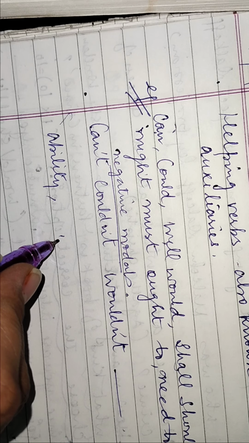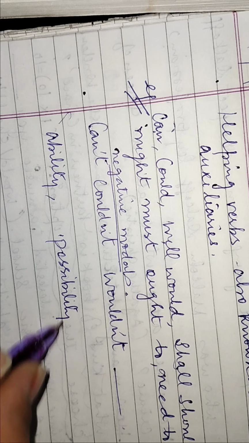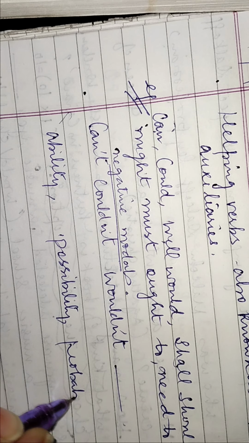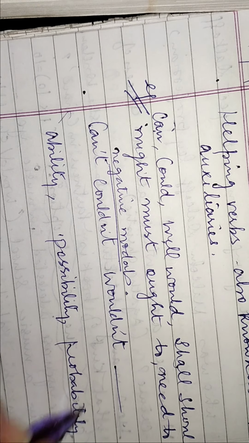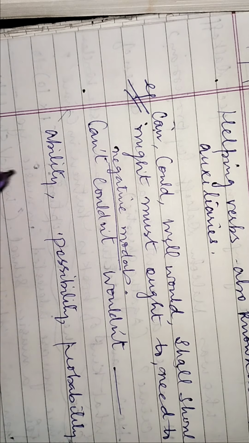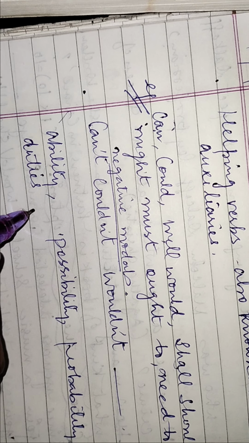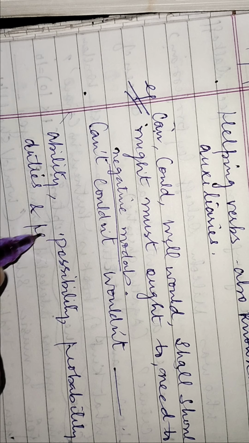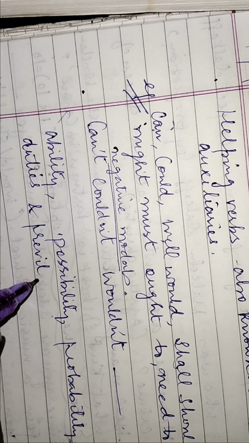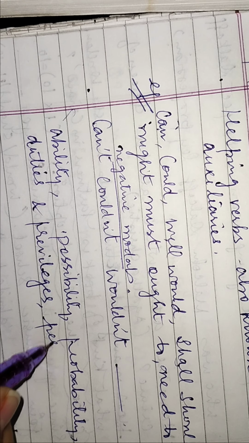Like they show ability, possibility, probability, necessity, duties, obligation, duties and privileges, permission, if you have to take some permission.